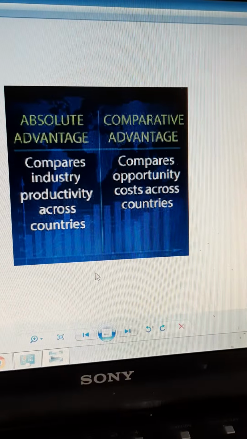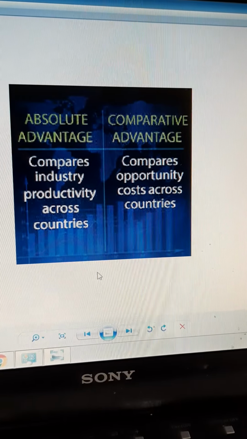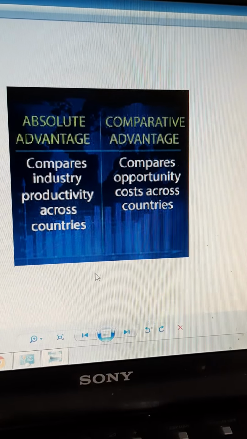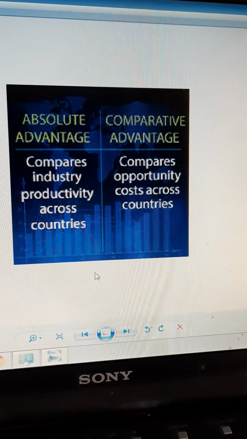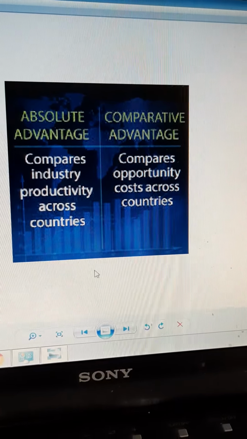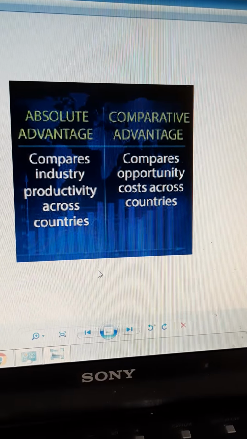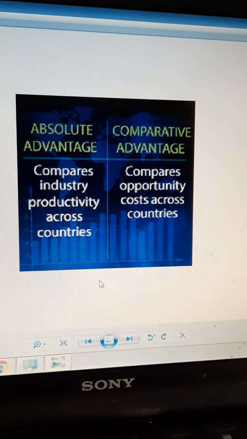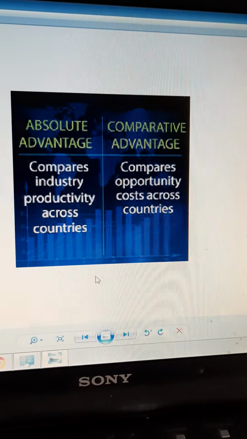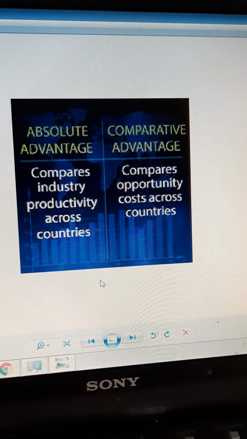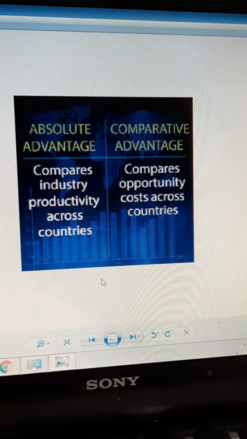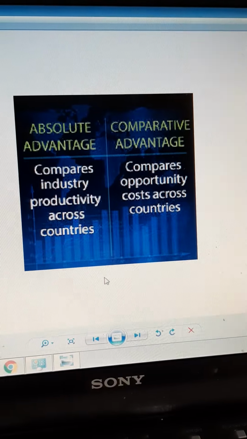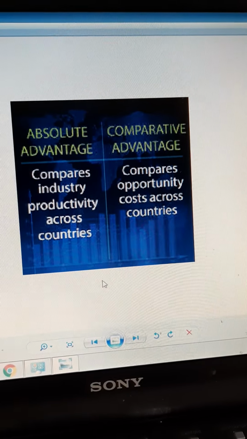We would start off with where we left yesterday. We saw that there is something called an absolute advantage and a comparative advantage. So, we were discussing the classical theories of trade, and today we will see what is the difference between absolute advantage and comparative advantage. The first and foremost difference is that in absolute advantage, the countries compare industry productivity across countries, whereas in comparative advantage, it compares the opportunity cost across countries.